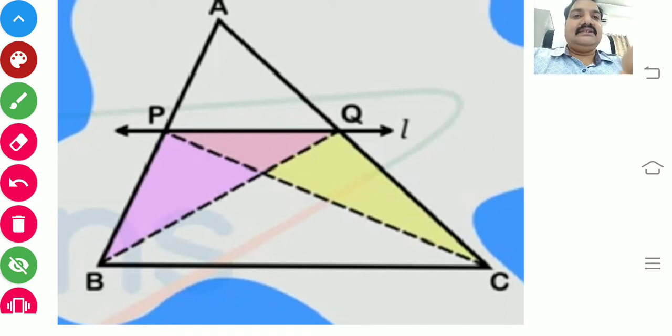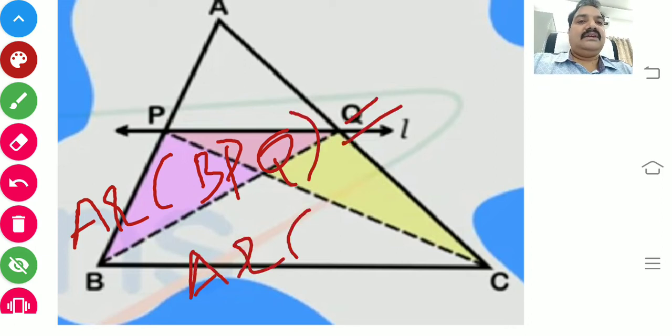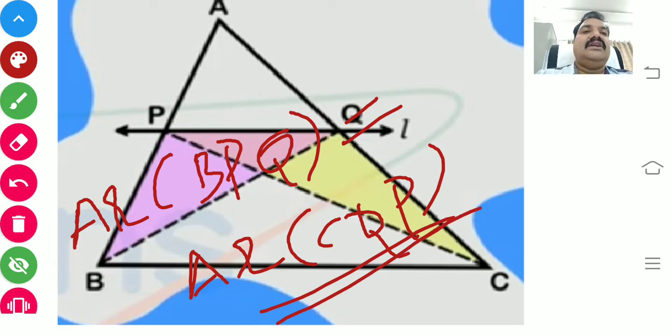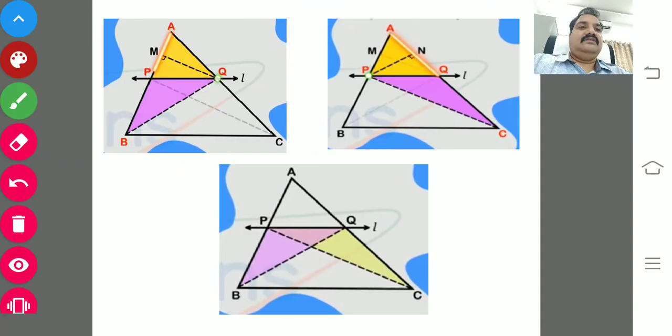So you can write that area of the pink triangle BPQ equals the area of the yellow triangle CQP, because the reason is the two triangles are having the same base between the same parallels. I hope you could understand this, the three triangles.